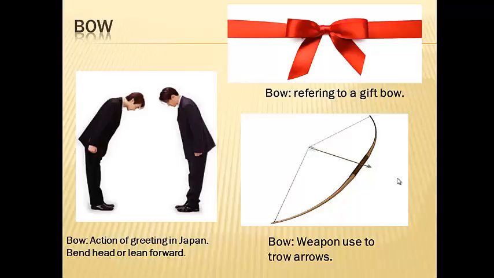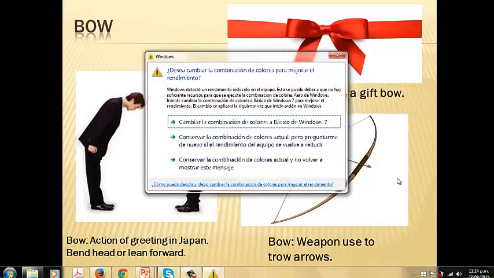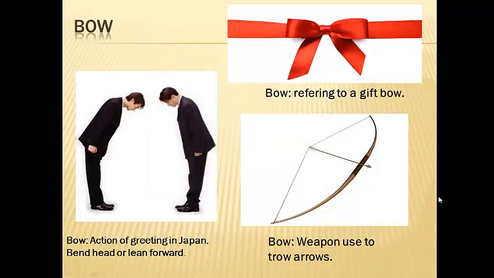Now, let's continue with the word bow. Bow can be referring to a gift bow, for example, or referring to a weapon used to throw arrows, or, as we can see in this picture at the left part of your screen, an action of greeting, as is used in countries such as Japan. In this action of greeting, you bend your head or your body over and lean forward. However, you can also use bow, as I said before, referring to a gift bow or a ribbon, or also as a weapon that is used to throw arrows.